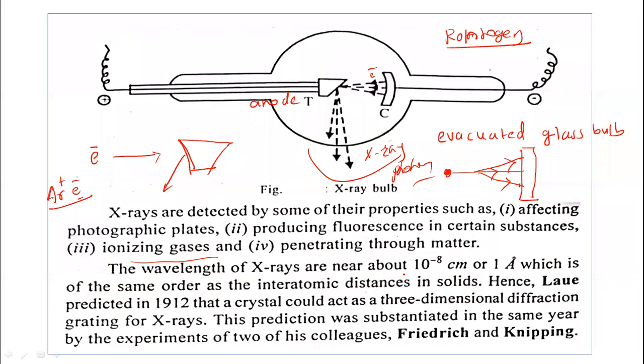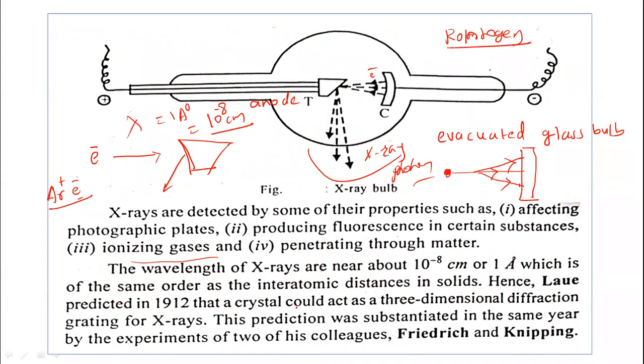Now, the wavelength of X-rays. X-rays are electromagnetic radiation, having wavelength lambda, which is around 1 angstrom, or 10 raised to minus 8 centimeter. Try to understand this.